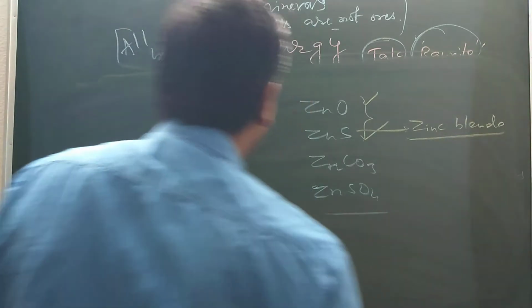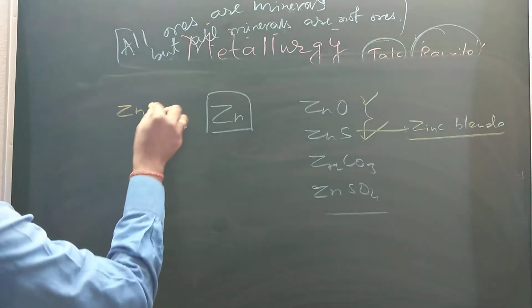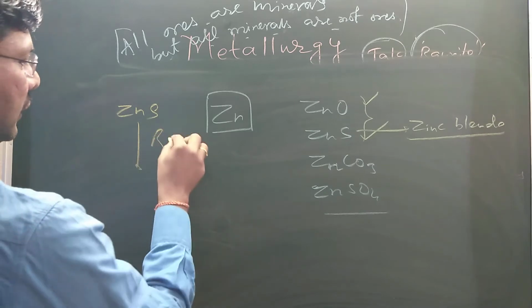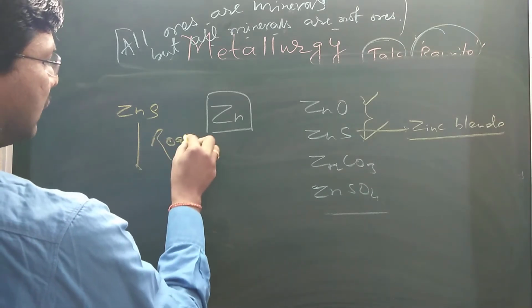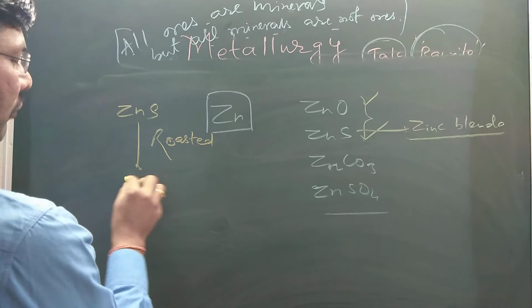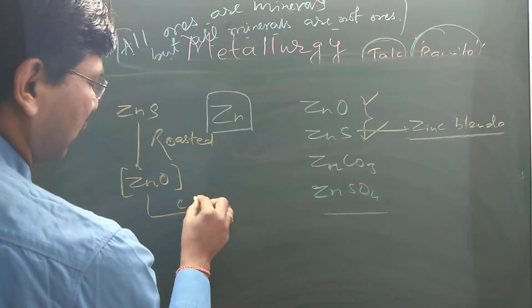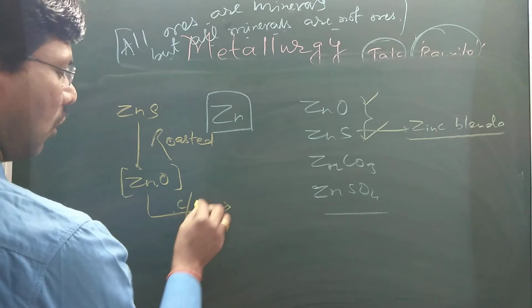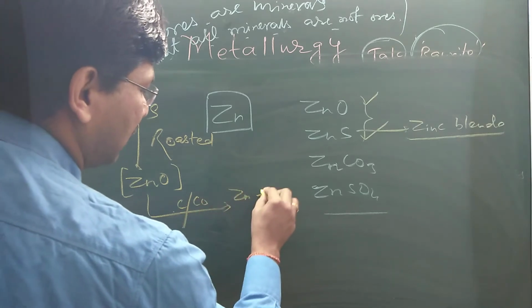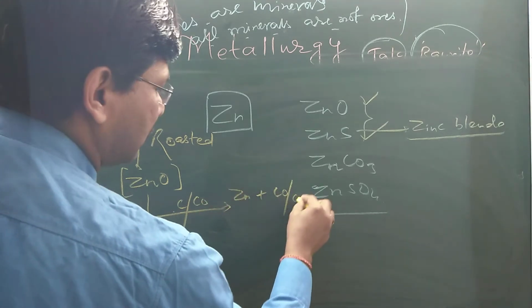What we have to do for zinc sulfide is first roast it to convert it into zinc oxide. Now this zinc oxide can be reduced in the presence of carbon, coke or carbon monoxide to give zinc plus CO or CO2.